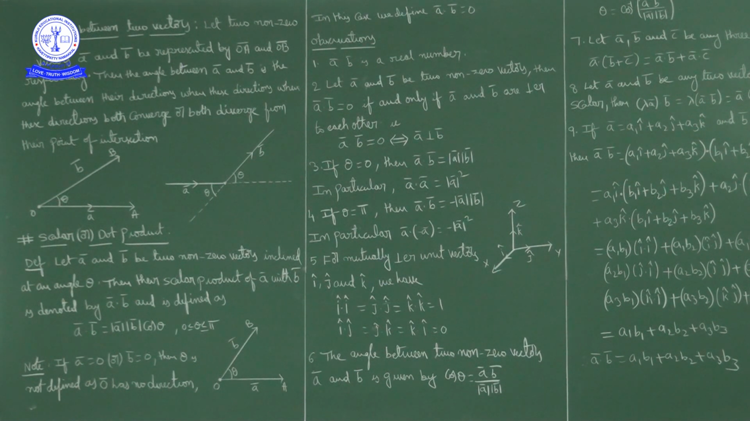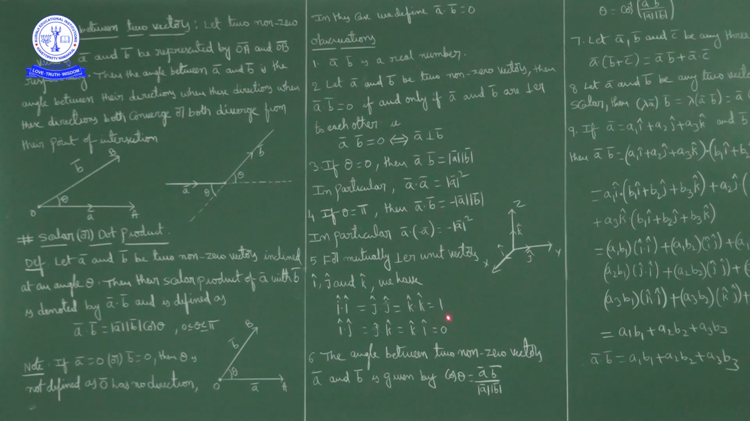Next, we have i cap dot i cap, or j cap dot j cap, k cap dot k cap. That value is 1, because i cap dot i cap is equal to modulus of i into modulus of i into cos 0. The angle between i cap and i cap is what? 0, no? So modulus of i cap is 1. Cos 0 is also 1. So i cap dot i cap is 1. j cap dot j cap is also 1.